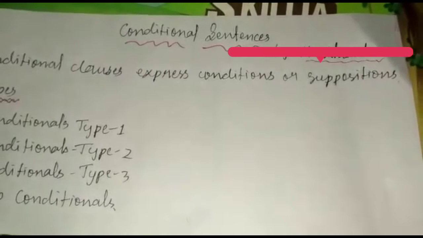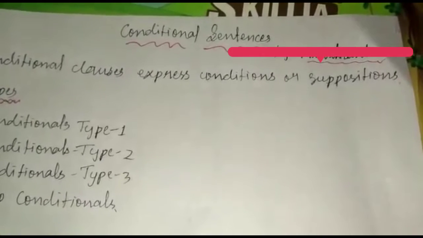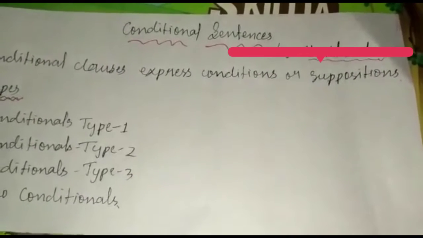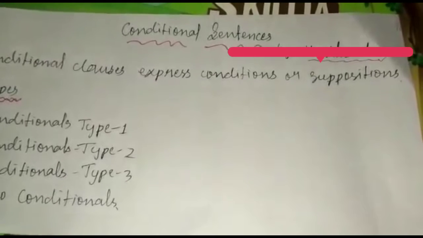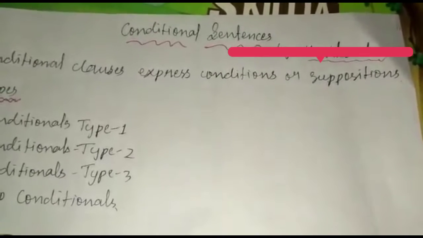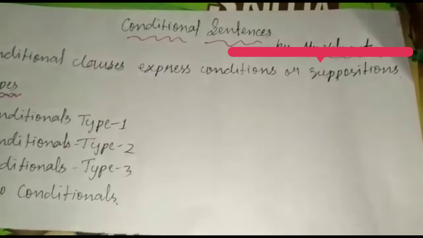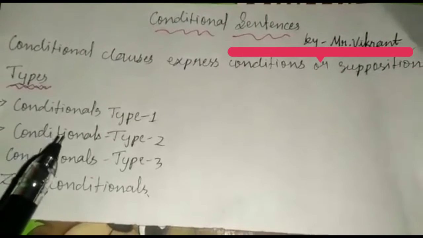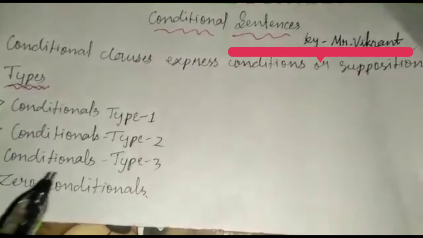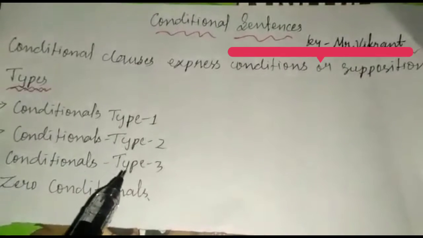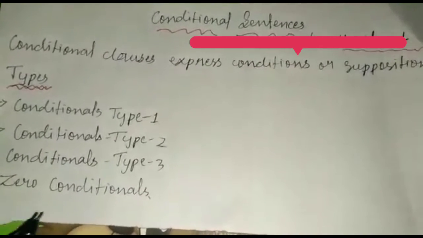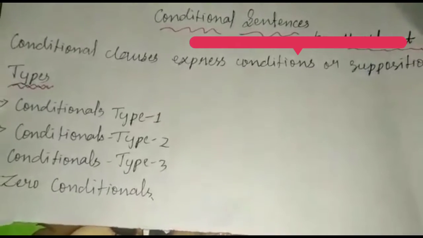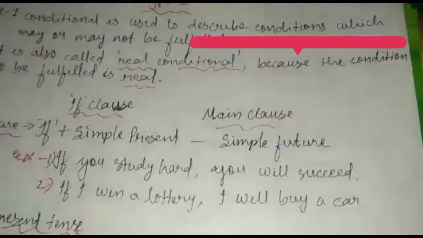Today's topic is conditional sentences. Conditional sentences are basically if sentences, or if clauses, which express conditions or suppositions. There are different types of conditional sentences like type 1, type 2, type 3 and finally zero conditionals. Now let us discuss each one of them. First one is type 1.